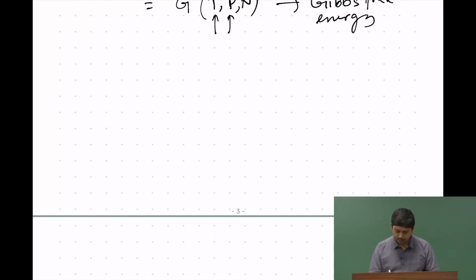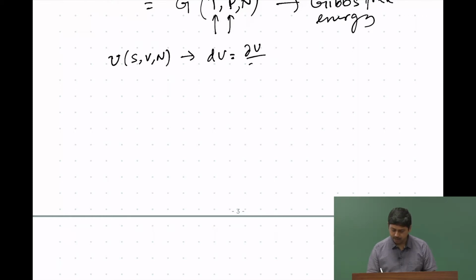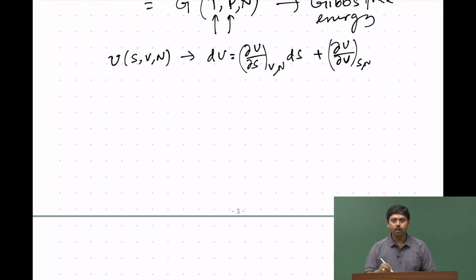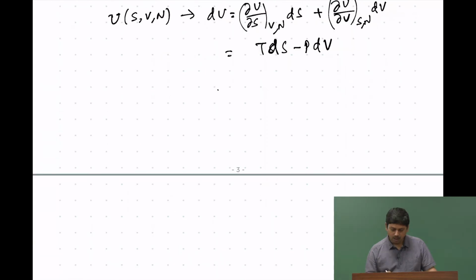So, u is a function of S, V and N, and we have seen that dU is del u by del S at constant V and N times dS, plus del u by del V at constant S and N times dV, and we are not talking about N now. So, that is T dS minus P dV. Okay.